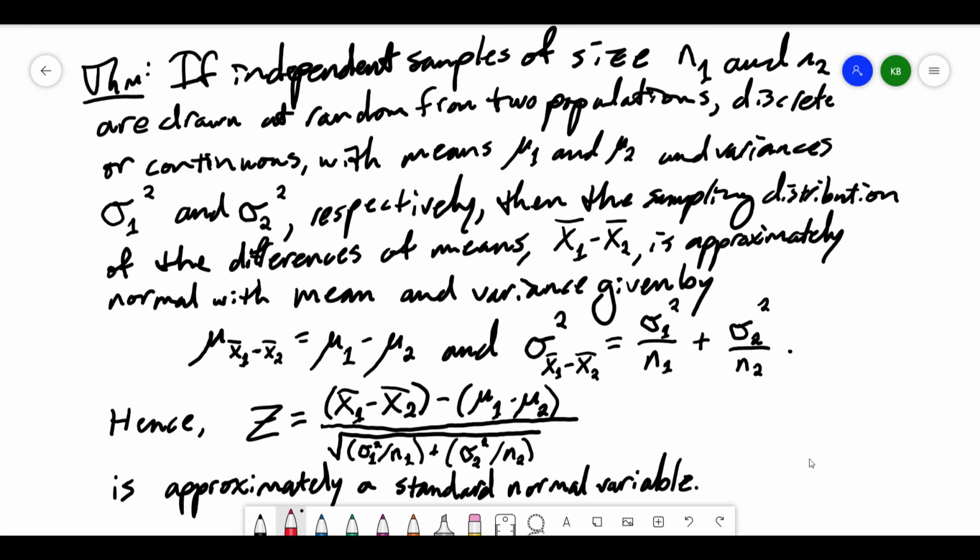And for the mean, we just take the difference of the two population means. And for the variance, we take the variance divided by the sample size for each population, and then we add them up. So then we can define a random variable z that approximates a standard normal variable for us using these population mean and variance approximations that we found.